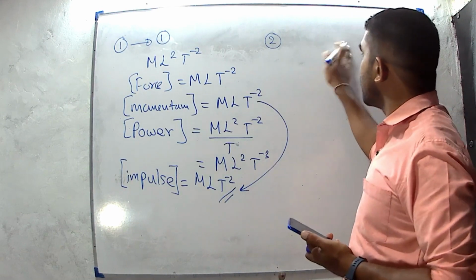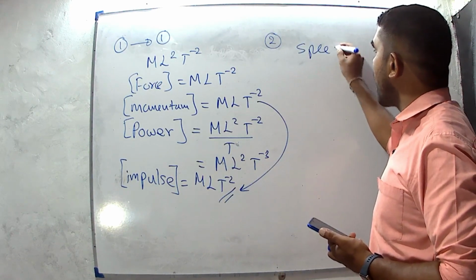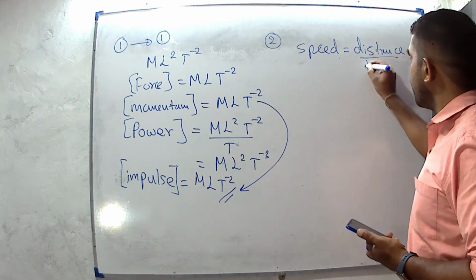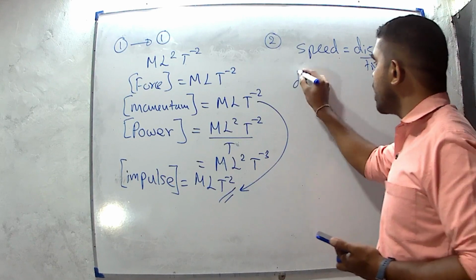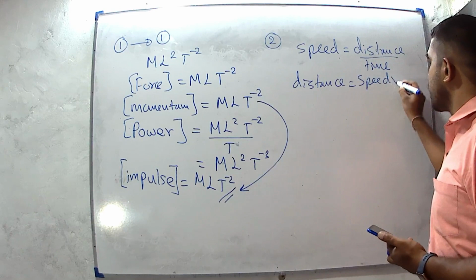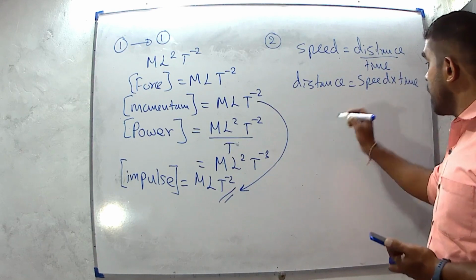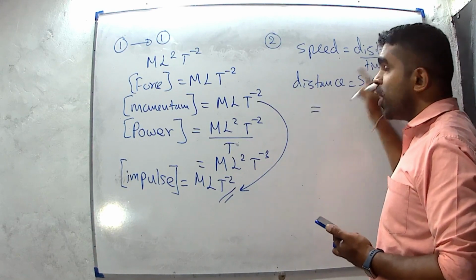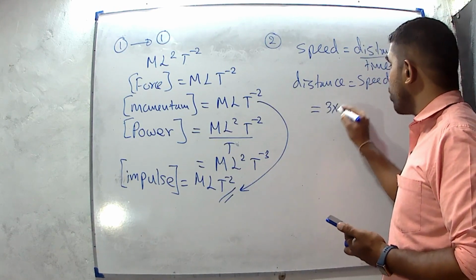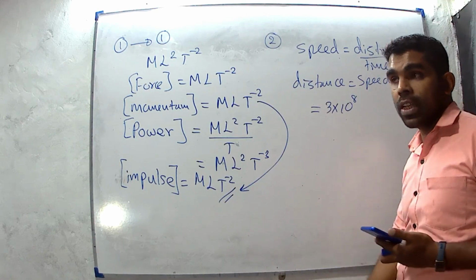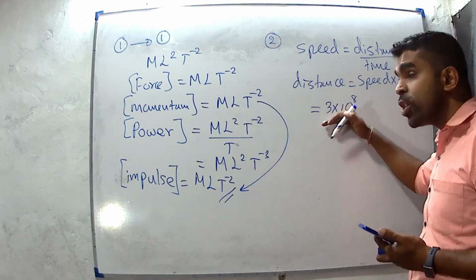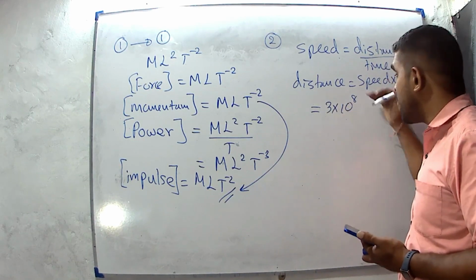We know that speed equals distance over time. Therefore, distance equals speed into time. Then we can multiply the speed of light by the time for 1 year. The speed of light is 3 into 10 to the power 8 meters per second. This is the distance per second. We have to multiply the speed by time.